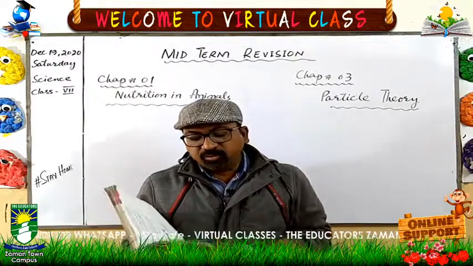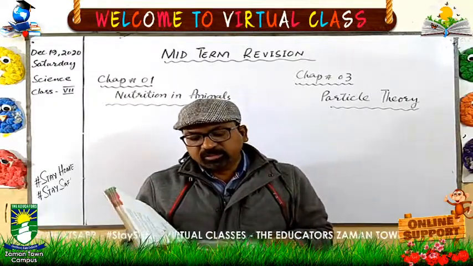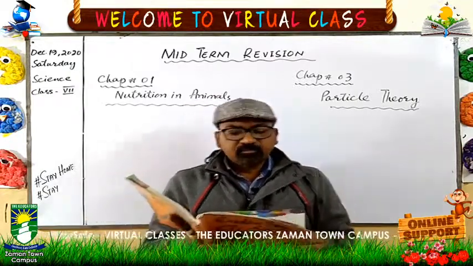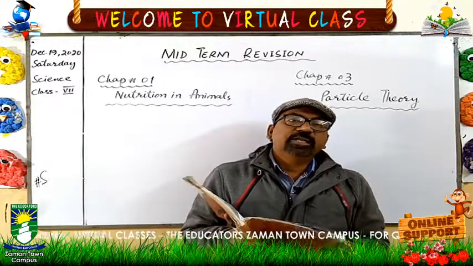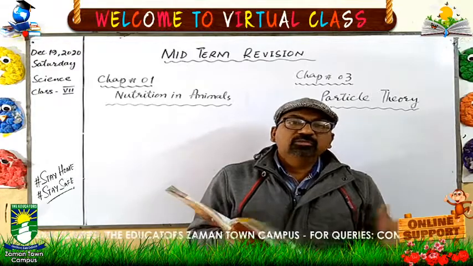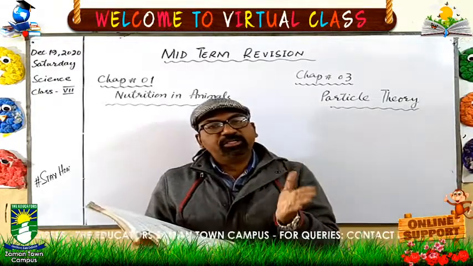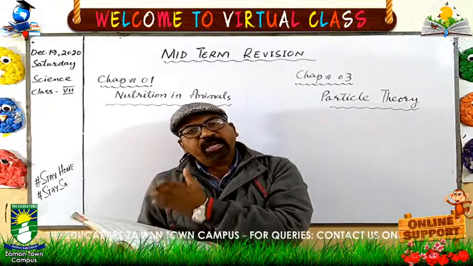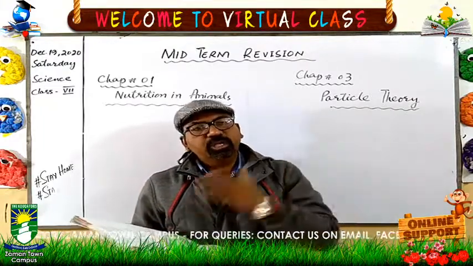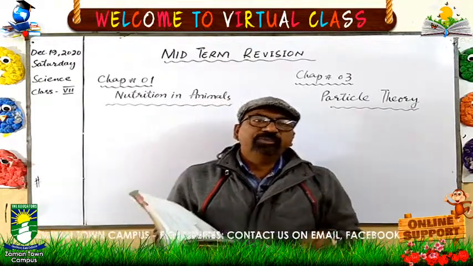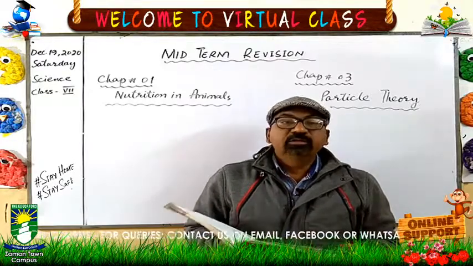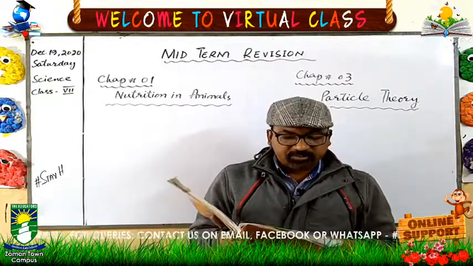Next, check your progress at page number 24, and you will learn how the states of matter can be changed, because solid can be changed into liquid, liquid can be changed into gases, and these gases can be changed again into liquid. So matter can change its state, but how do these changes take place?